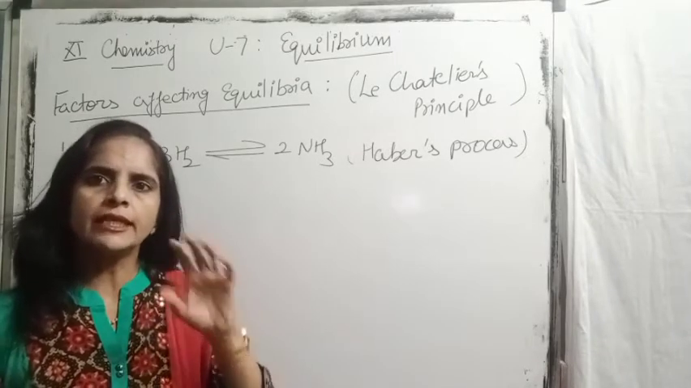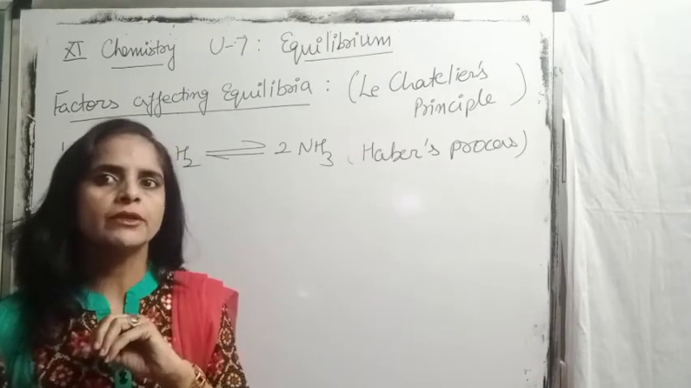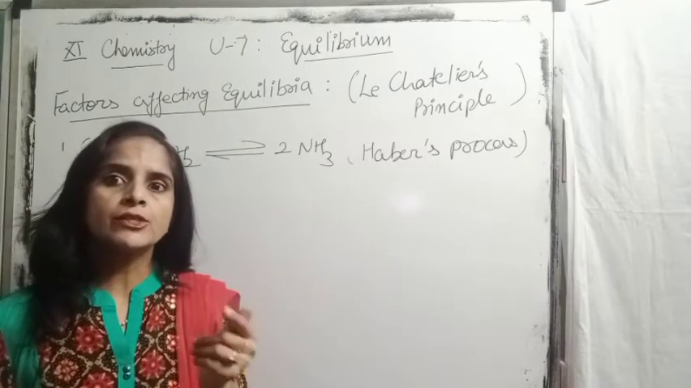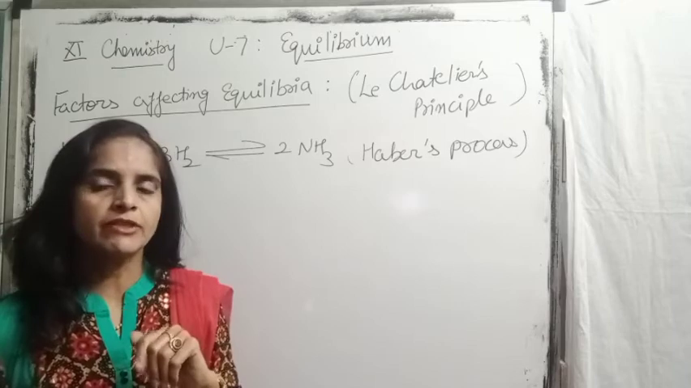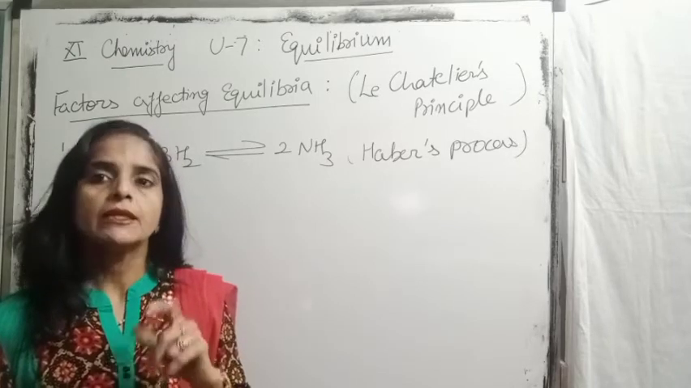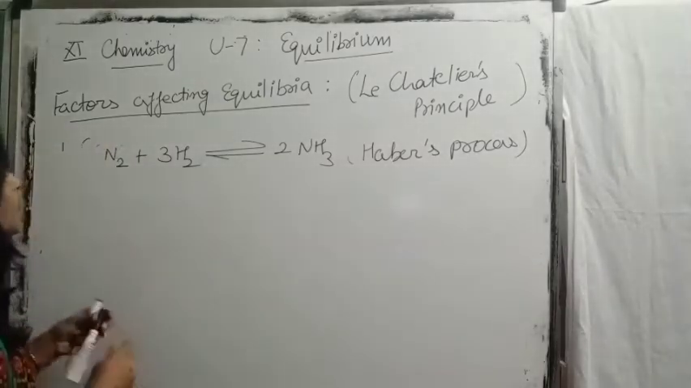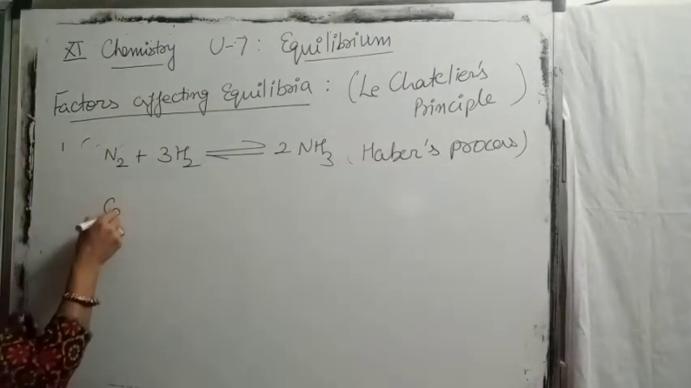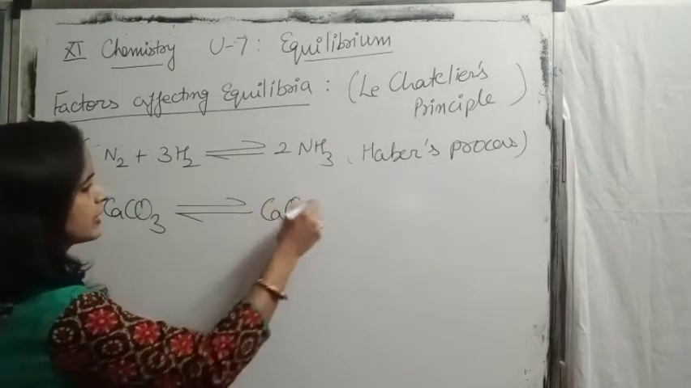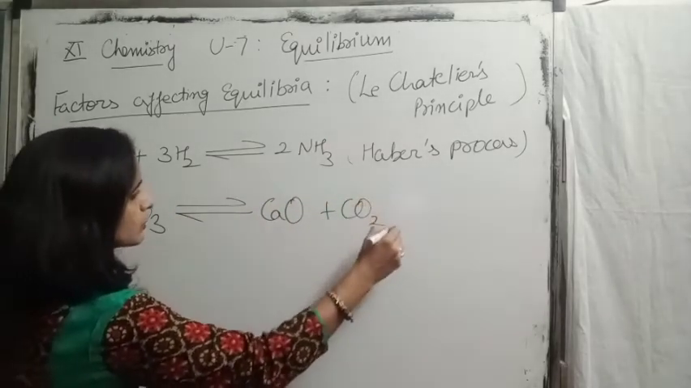So it's a very important commercial use of this principle, because ammonia is used as a fertilizer, a very important fertilizer. In the formation of many fertilizers, ammonia is used. Similarly, decomposition of calcium carbonate: it decomposes into calcium oxide and CO2.